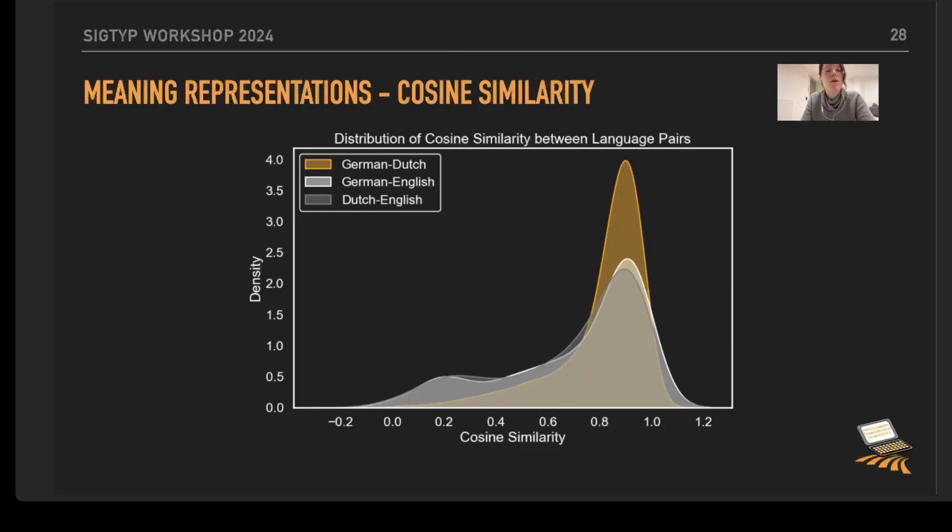On the x-axis we have the cosine similarity, and what we can see here is basically that the majority of data is located around 0.9, which means that there is a high cosine similarity across the languages, with German-Dutch having the highest cosine similarity values, and German-English and Dutch-English being a bit more spread out across this scale for cosine similarity.